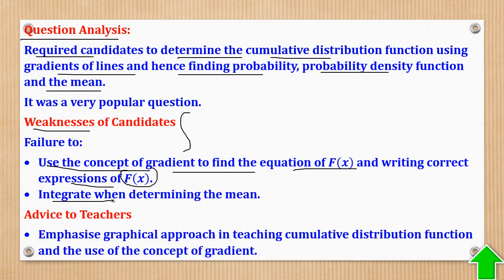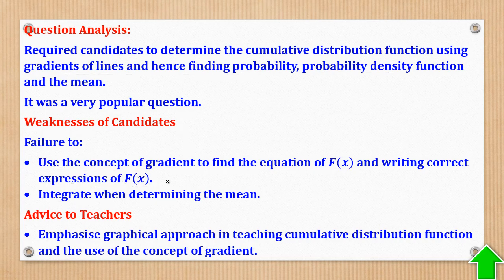Then also failure to integrate when determining the mean. So for the mean, you have to integrate. Then advice to teachers: emphasize the graphical approach in teaching the cumulative distribution function and the use of the concept of gradient.